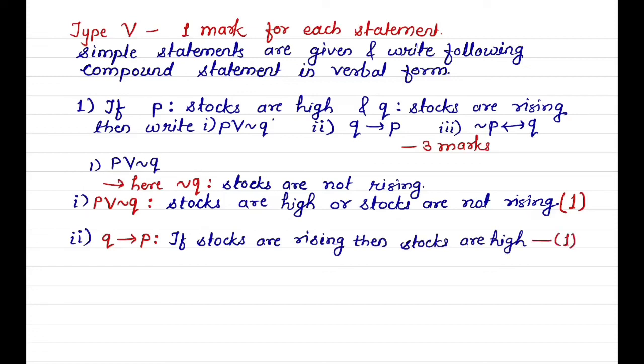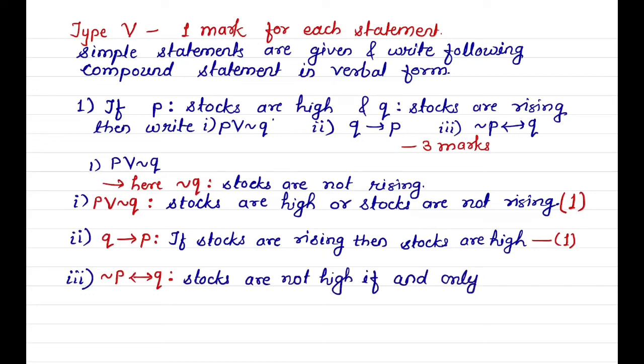And the last statement, negation of P double implies Q. Here P is stocks are high. So its negation is stocks are not high. Double implication: stocks are not high if and only if stocks are rising. Each statement carries 1 mark.